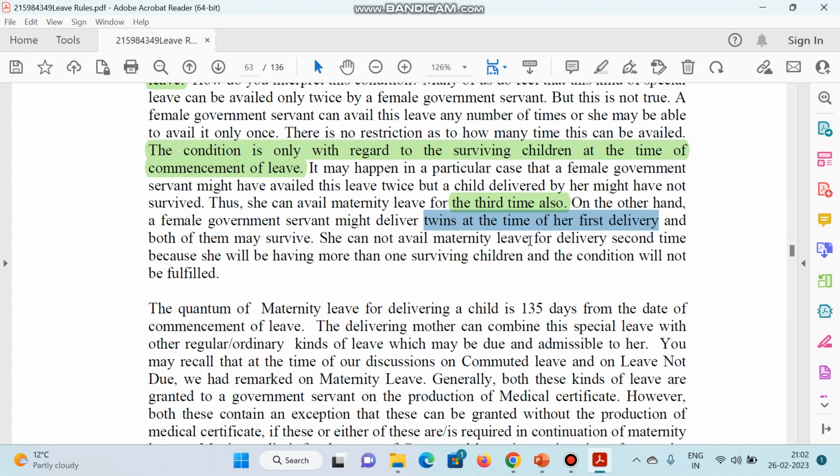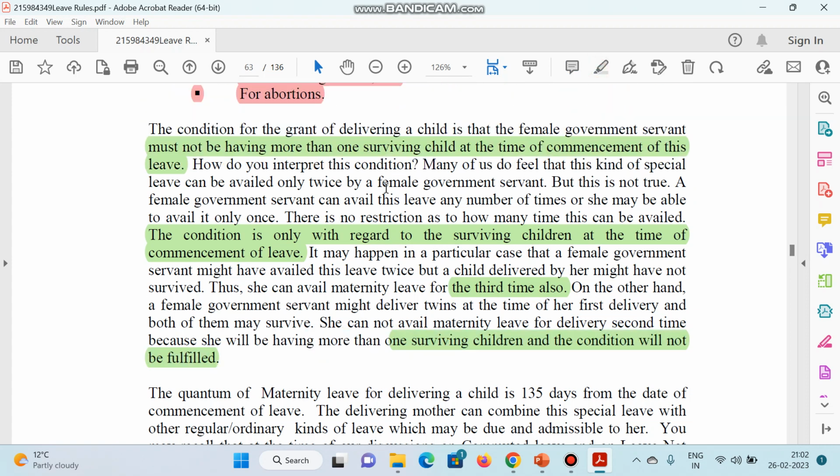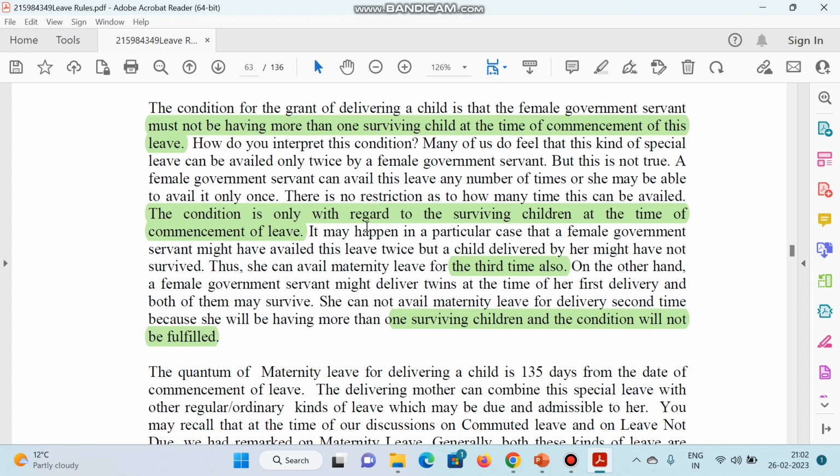She cannot avail maternity leave for the second delivery because she will have more than one surviving child and the condition will not be fulfilled. So at the time of commencement of the leave, the female government servant must not have more than one surviving child.